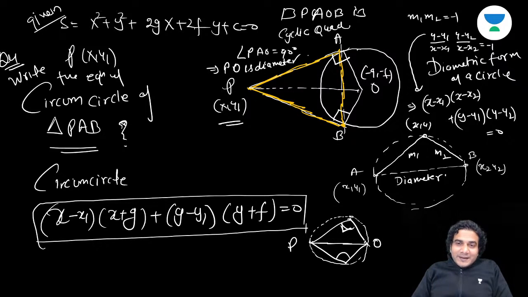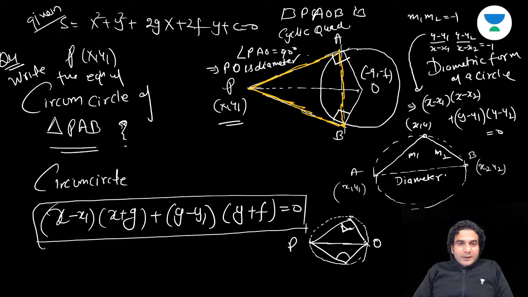Ptolemy's theorem. Why do you want to apply Ptolemy's theorem in this? There's no use of Ptolemy's theorem in this. You can write it simply using the diametric form. Yeah, for cyclic quadrilaterals you have Ptolemy's theorem, but to write the equation you don't need it.